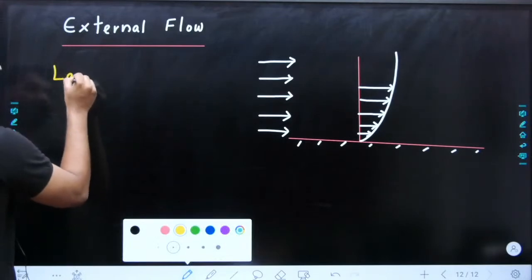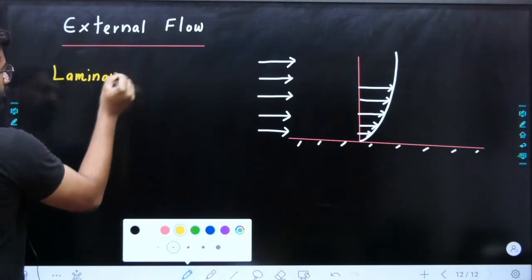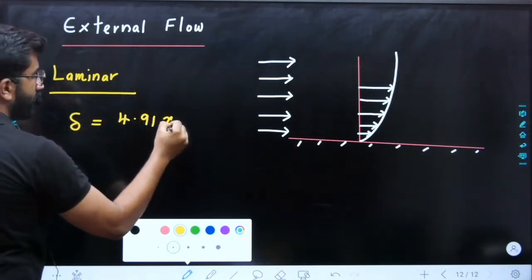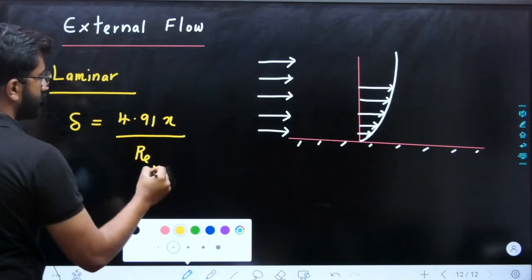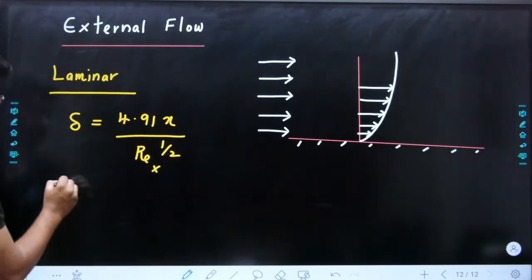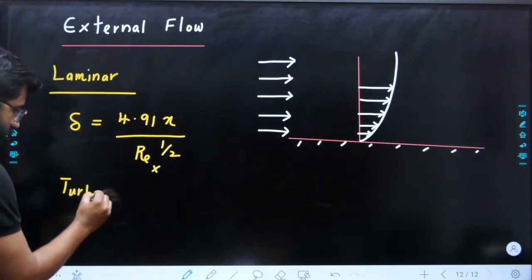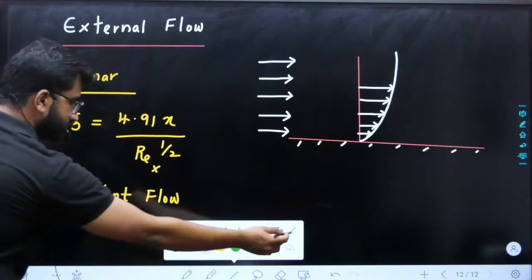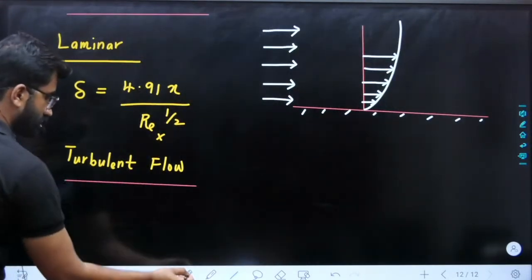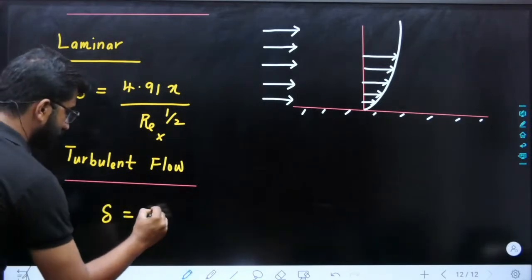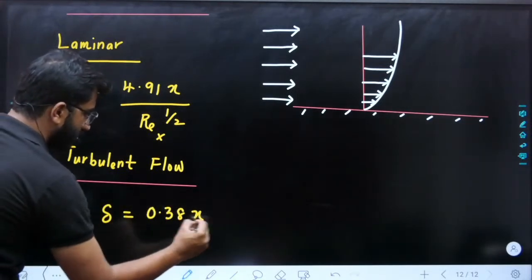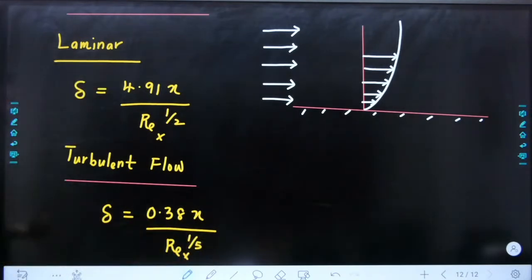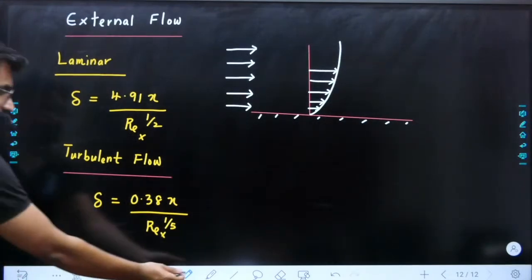In case of laminar flow, you need to remember. Turbulent flow, you need to remember. Laminar flow, del is equal to boundary layer thickness equation is 4.91 x divided by Reynolds number x power half. Same way for turbulent flow, what is the equation? I guess this is the equation 0.38 x divided by Reynolds number x power 1 by 5. So in case of laminar,